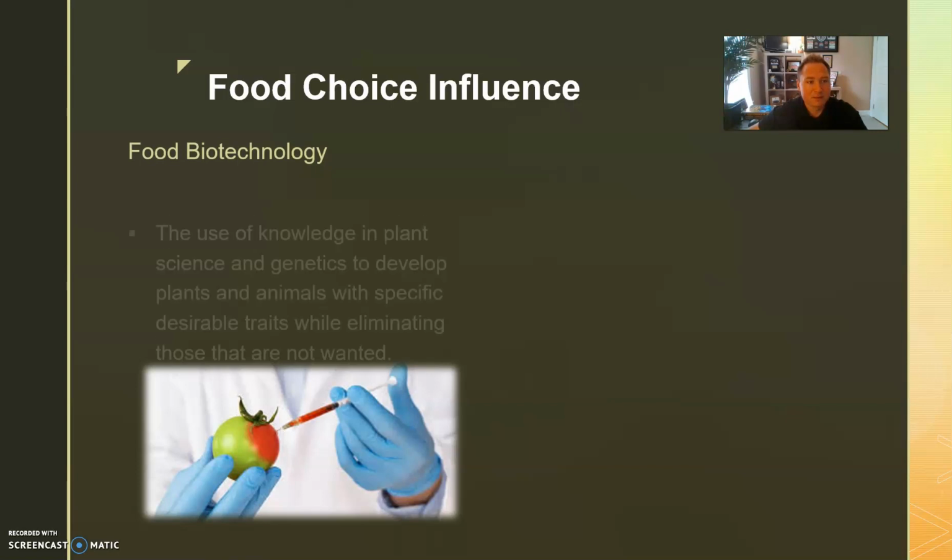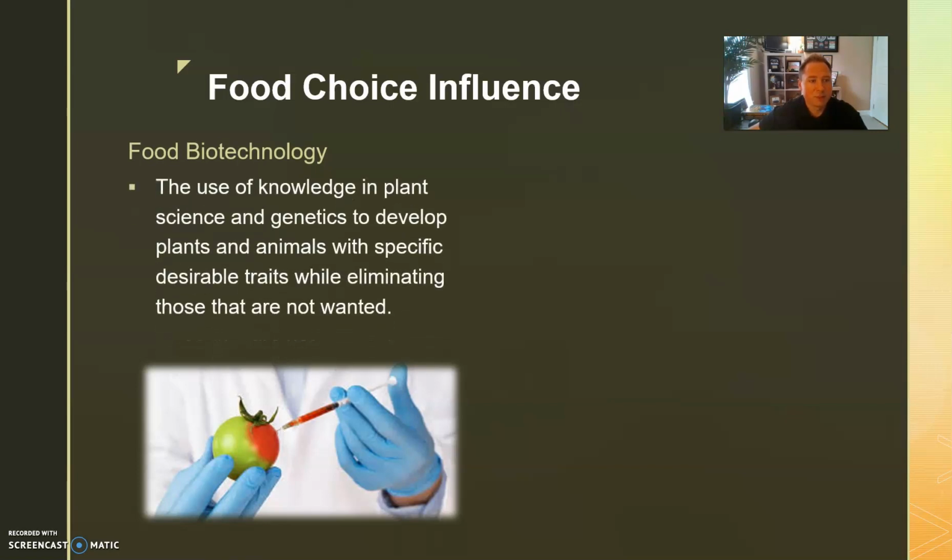Food biotechnology. This is the use of knowledge in plant science and genetics to develop plants and animals with specific desirable traits while eliminating those that are not wanted. So this is making animals bigger and stronger so we get more meat from them. This is making certain fruits and vegetables more resistant to bacteria or genetic defect so that we have more food to feed a growing population.